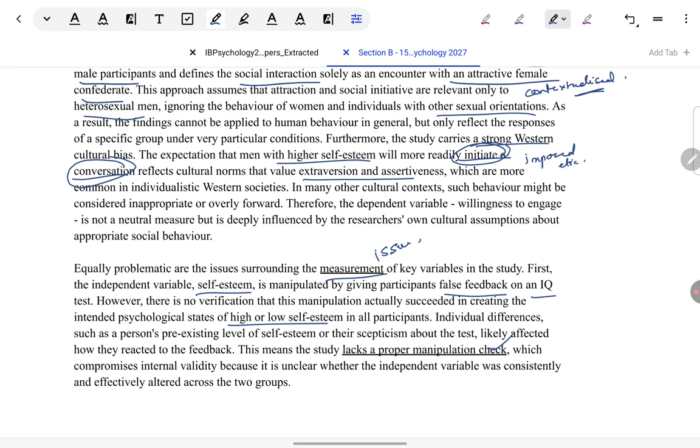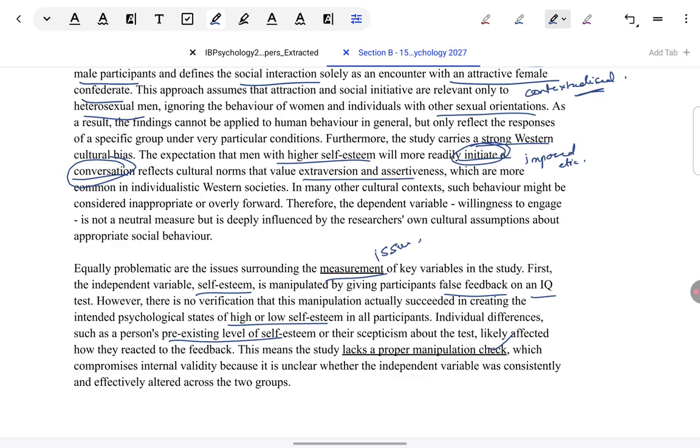They could have done something very simple, just given a test of self-esteem to the participants after measuring their pre-existing level, like after having a baseline. Then they could have compared with their baseline scores and seen whether it has increased after their manipulation, has remained constant, or in fact has gone down. But there is no such attempt.